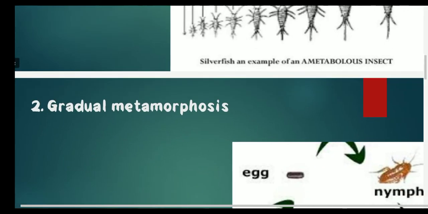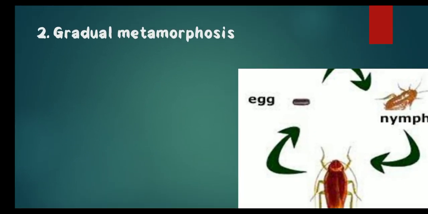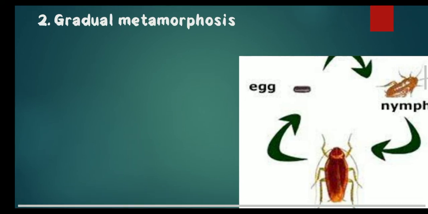The second one is gradual metamorphosis. This is observed in the cockroach, and some lice also exhibit this type of metamorphosis. In this type there is a minute change between the juvenile, the young nymph, and the adult. The juveniles are sexually immature, but the adults are completely mature sexually.